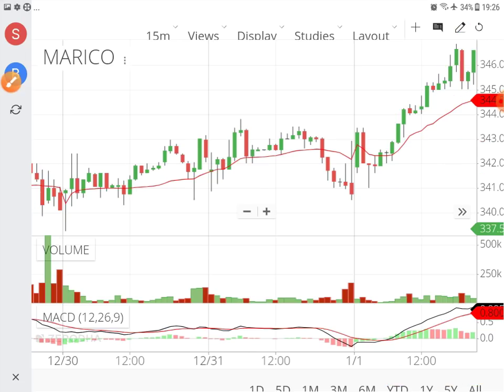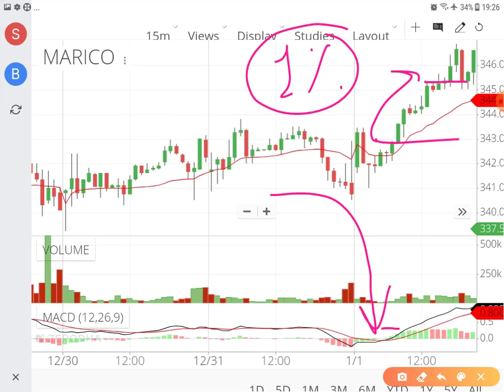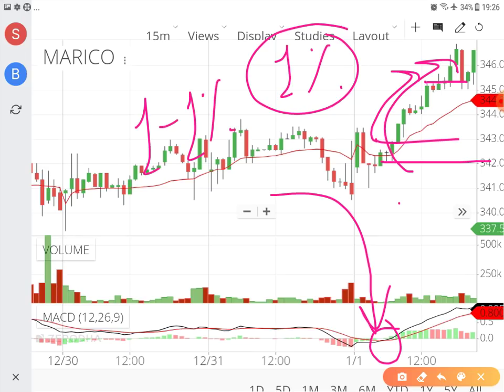So I will be in the trade till at least this price range, which happens to be almost 343 to 345, which gives me almost 1% returns in a day, and that is safe and sound return. However, if you wanted to get into the trade earlier, you should have just cross-checked through MACD, where it has given the clear-cut crossover here, and this is the price where you should have entered. So almost 342 to 345, which almost gives you a confident 1.5% within one day. So this is how you do it.